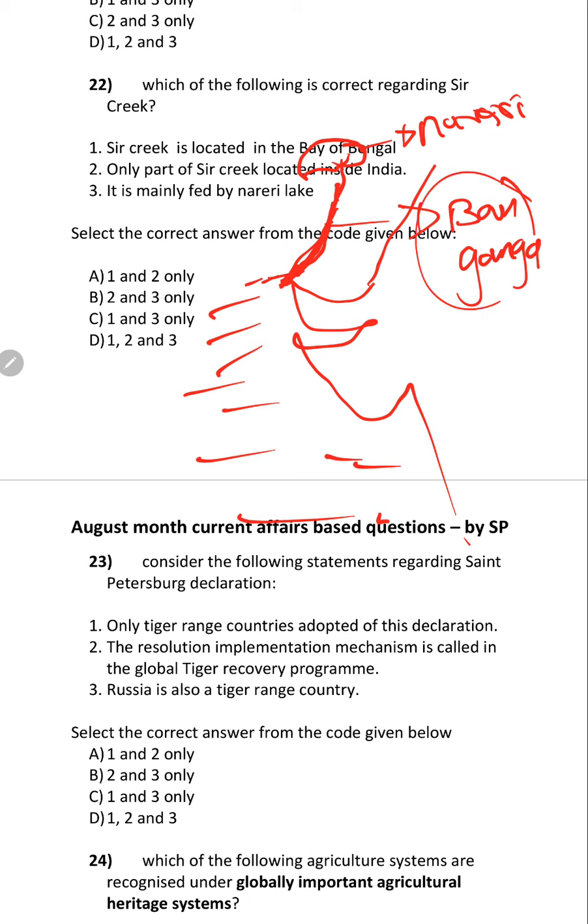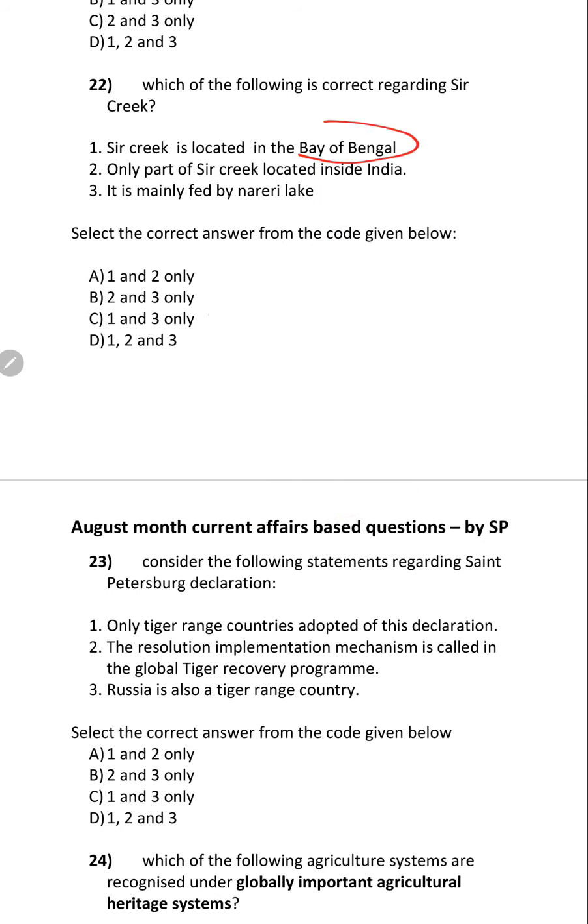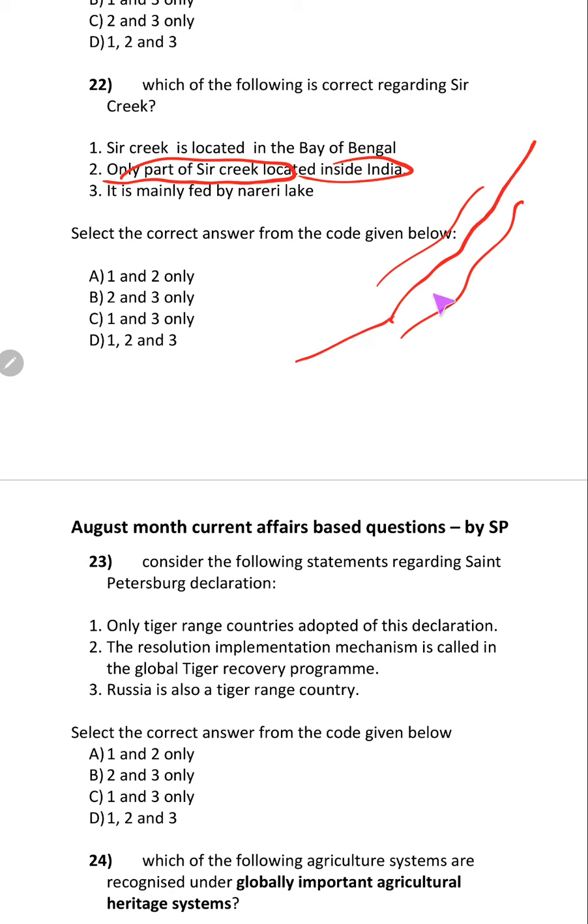It was replaced by the British as Sir Creek. So this is wrong. If you eliminate 1, answer is B. But what you should know is this Nareri Ganga. And it is only part of the Sir Creek located inside India, obviously, because it is divided. This is India part, this is Pakistan part. Now what has Pakistan done? Pakistan has included it completely.